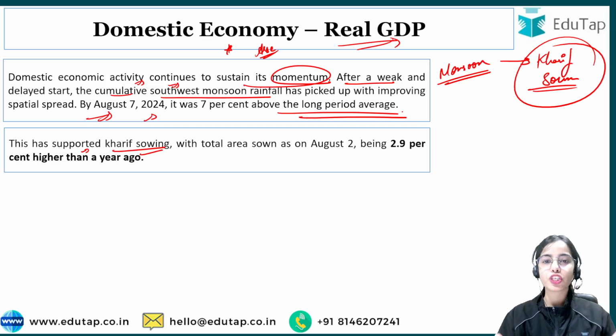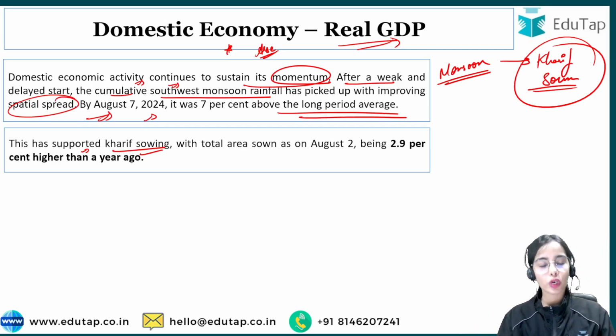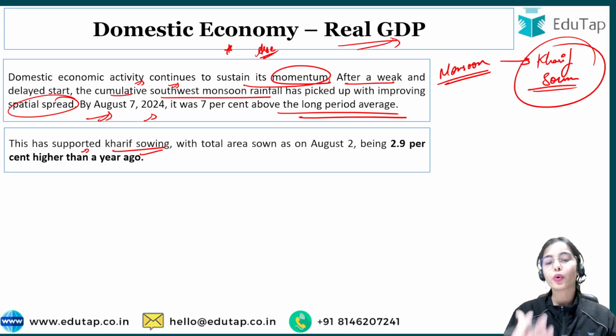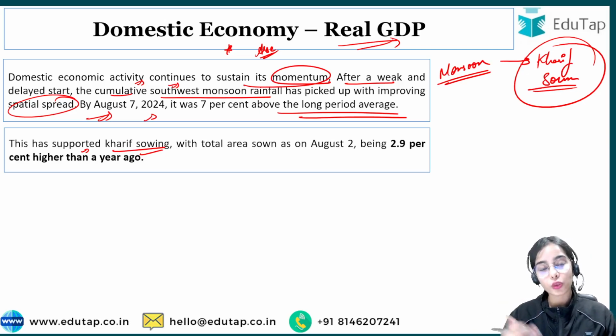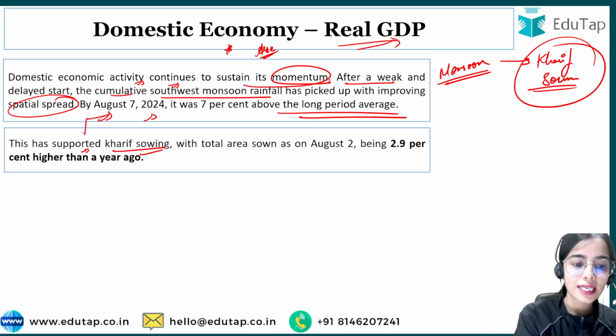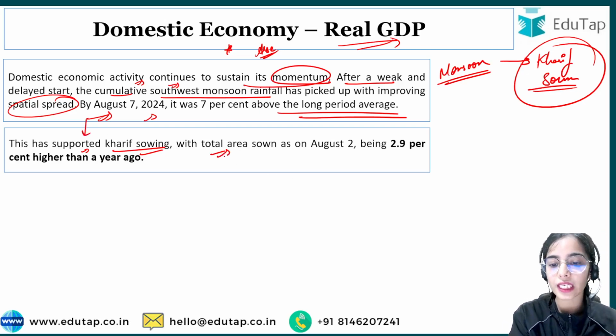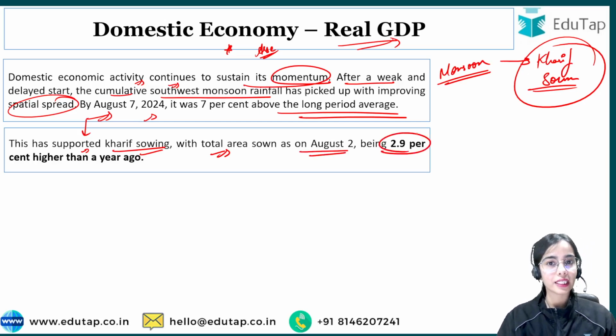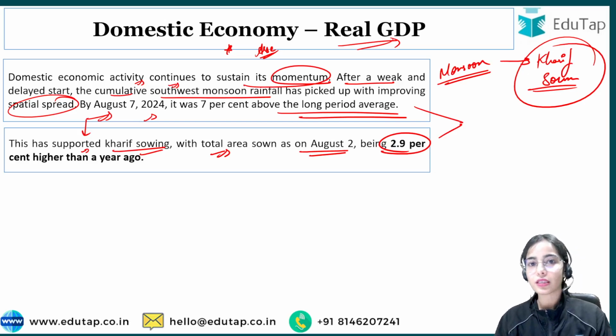The area spread of the monsoon rainfall is increasing, due to which the kharif sowing is improving. This has supported the kharif sowing, with total area sown as on August 2 being 2.9% higher than a year ago. The yearly data are usually important to focus on, and you can use these data points in your answer writing.